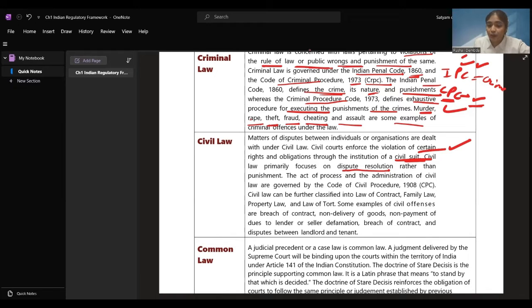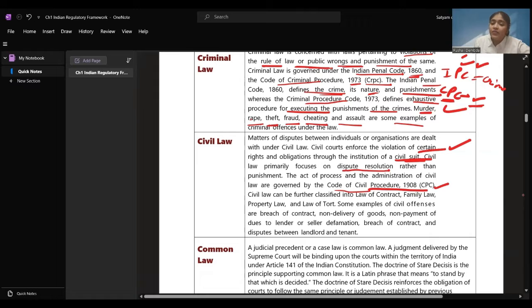The act of process and the administration of civil law are governed by the Code of Civil Procedure, CPC. Now, there we learnt about the Code of Criminal Procedure, CRPC. Here we are going to learn about the Code of Civil Procedure, CPC. So, the laws that are given, the act of process, and how we have to administer a civil law, all these are governed under CPC, Code of Civil Procedure 1908.